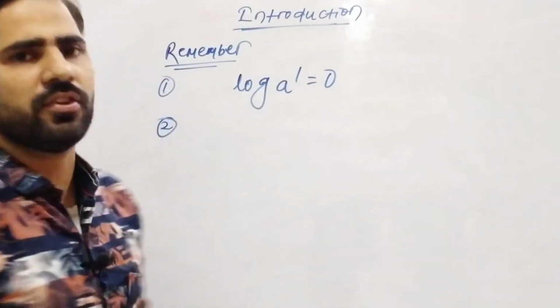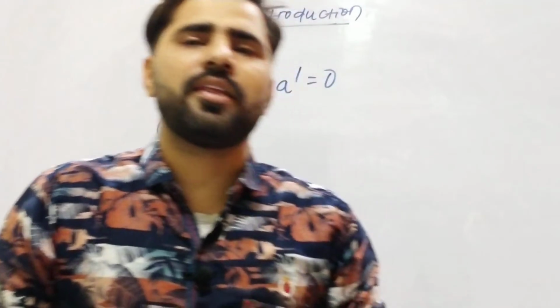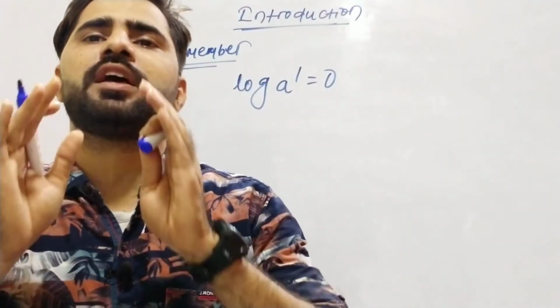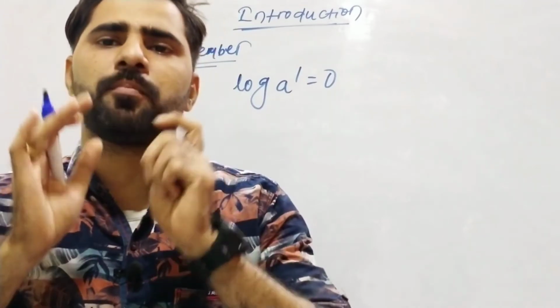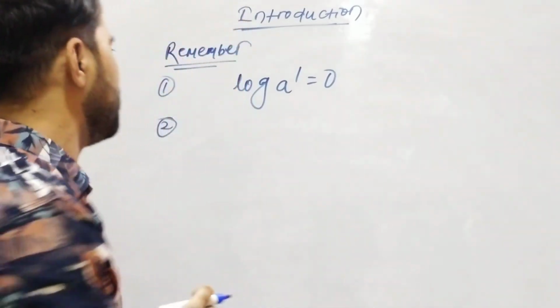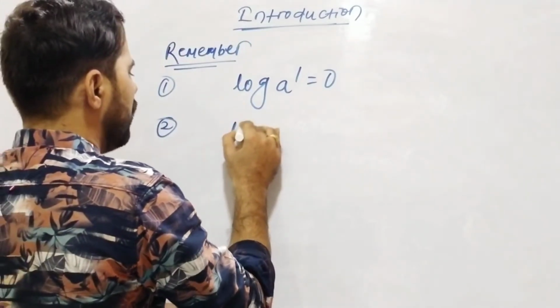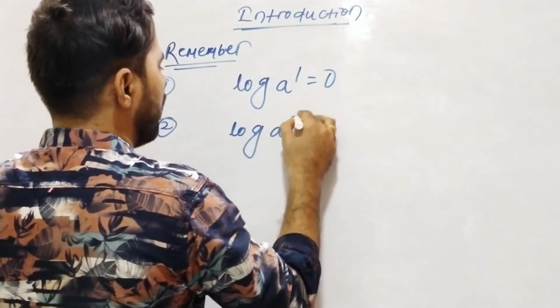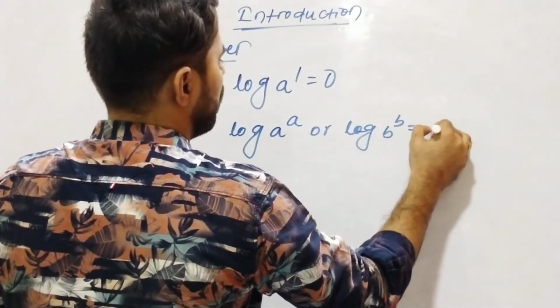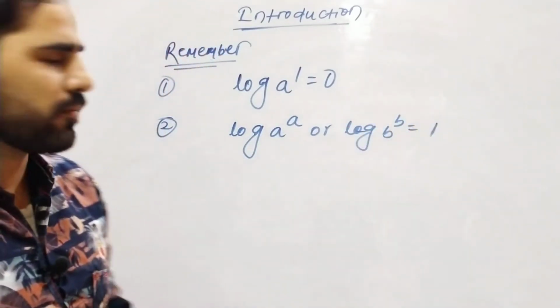And the second is the logarithm of any number to the same base. The logarithm of any number to the same base is always 1. That means log a to the base a or log b to the base b is equal to 1.